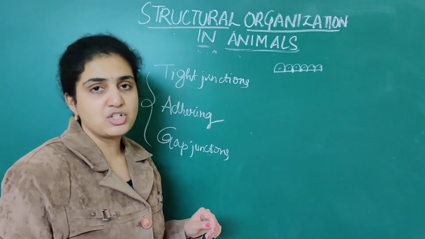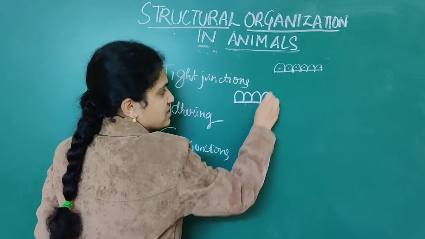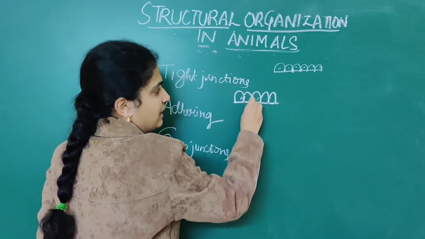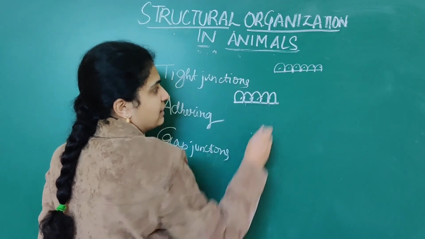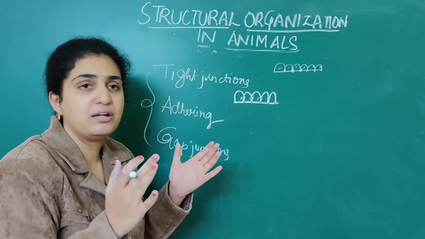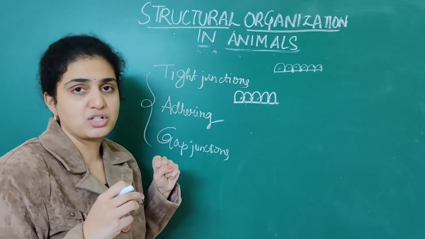In tight junctions, suppose these are numerous cells which are present. In tight junctions, they are tightly adhered to each other. Tightly they are packed to each other. There is no space in between. By name only we can understand that these are tight junctions.